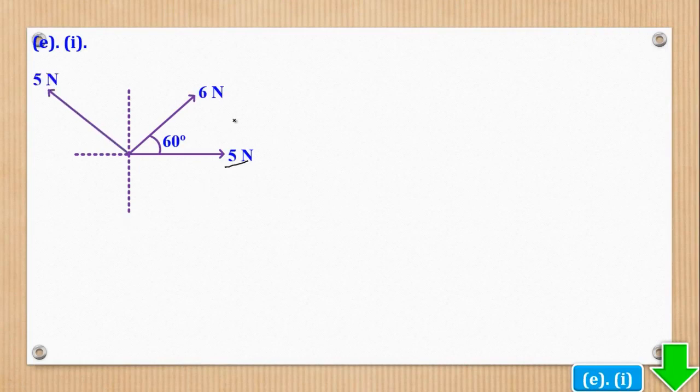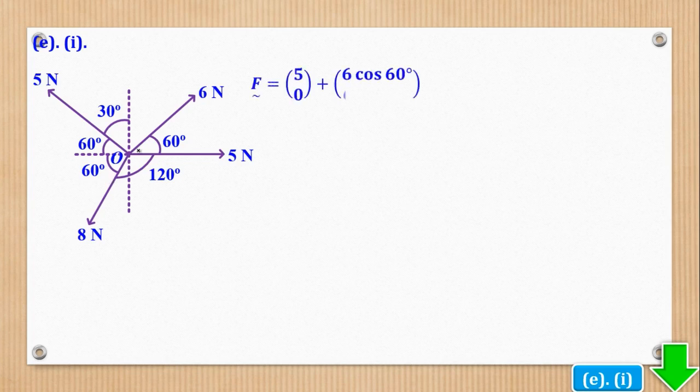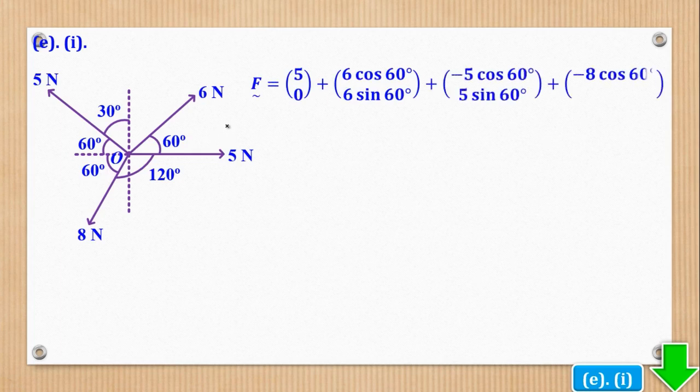So you put the 5 Newton, the 6 Newton, the 5 Newton here, and the 8 Newton. The first thing to do is to get angles to the horizontal. That should be the first thing to do before you resolve. Then after getting angles to the horizontal, remember that the horizontal component will always have cos, while the vertical component will have sine. You can see it here: cos, cos, cos, sine, sine, sine.